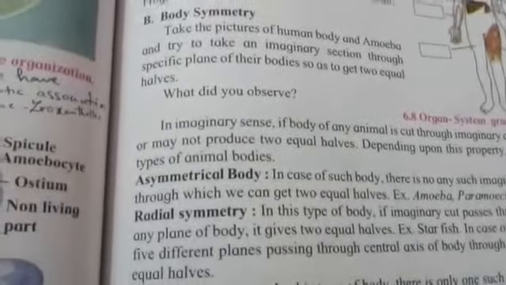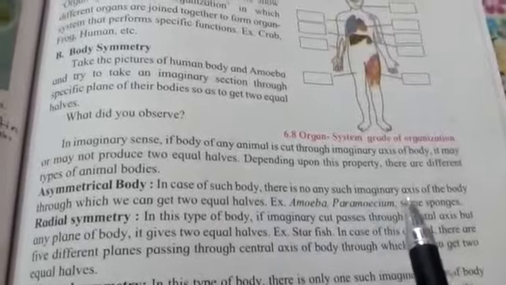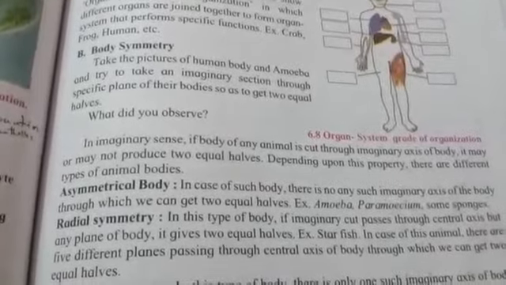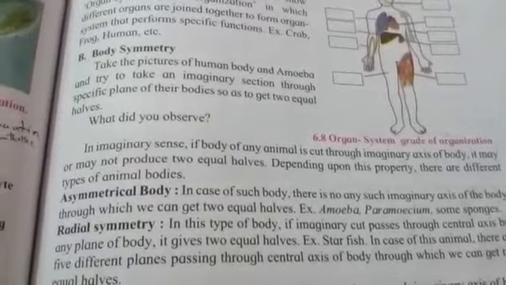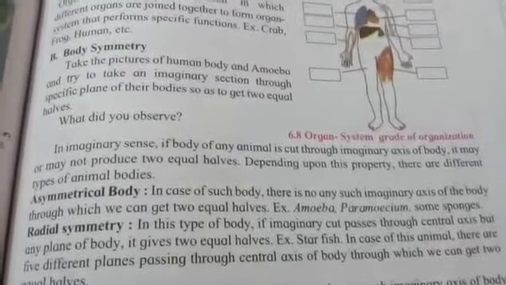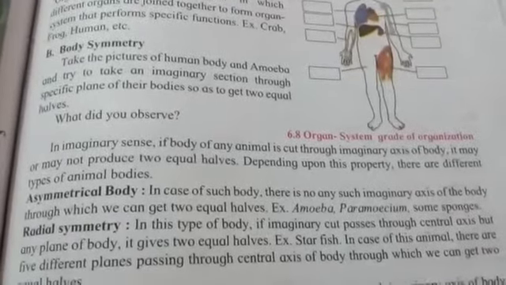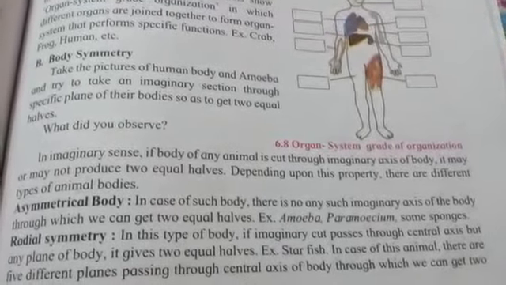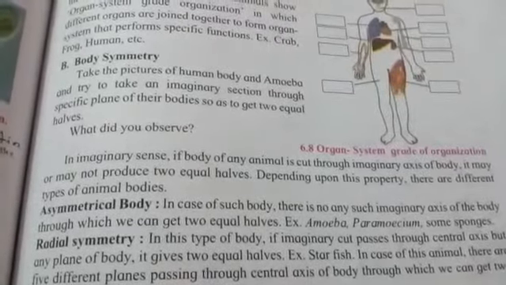So the first type is the asymmetrical body. In such a body, there is no imaginary axis through which we can get two equal halves. For example, amoeba and paramecium. These are unicellular organisms, so we cannot decide one central axis through which we are going to make a cut and divide the organism's body into two equal parts. This is simply impossible, because organisms like amoeba, paramecium, and some sponges possess an asymmetrical body pattern, so we cannot divide their body into two equal parts.